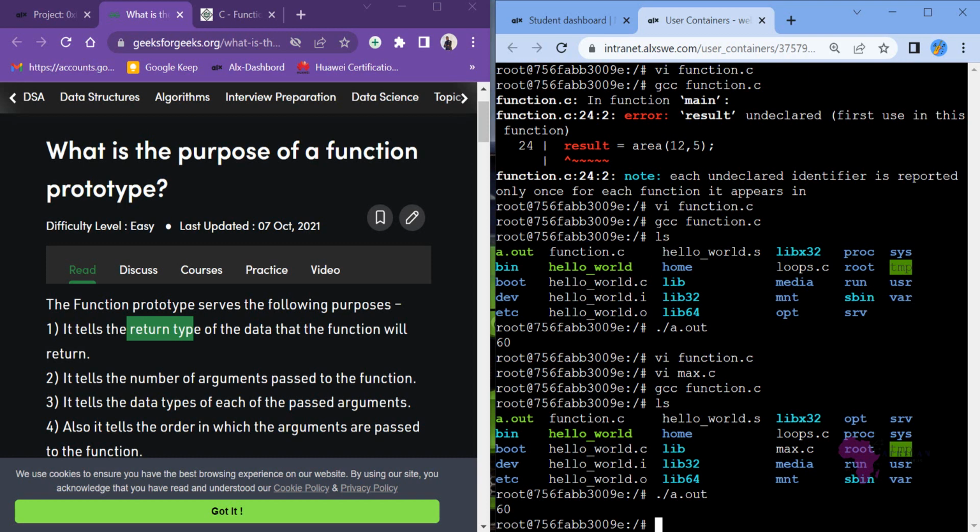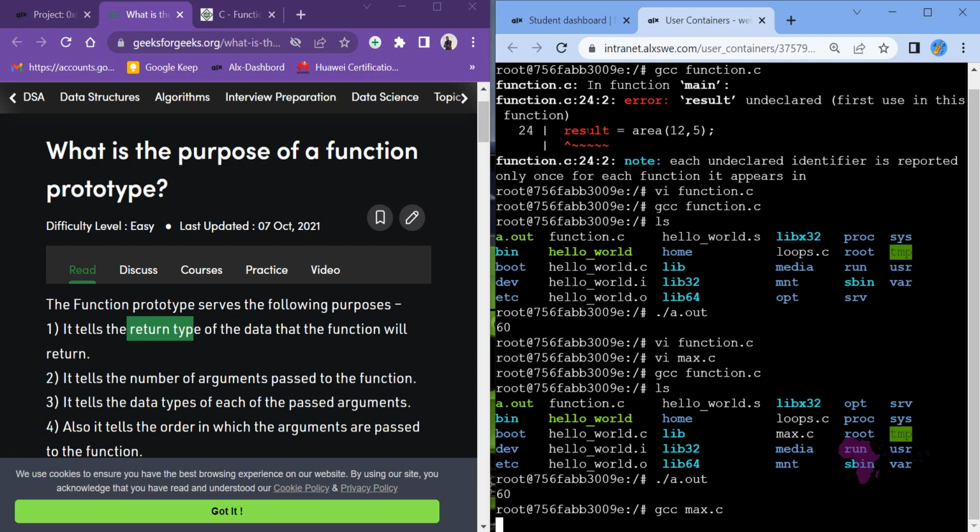It says 12. It says 60. Why? Let me go back. Okay, let me redirect. Let me use GCC. Oh, we are not running that one. We are running GCC on max.c. Let's wait.